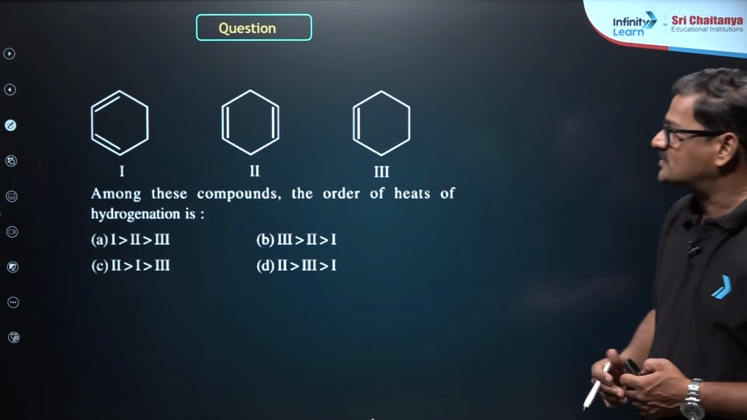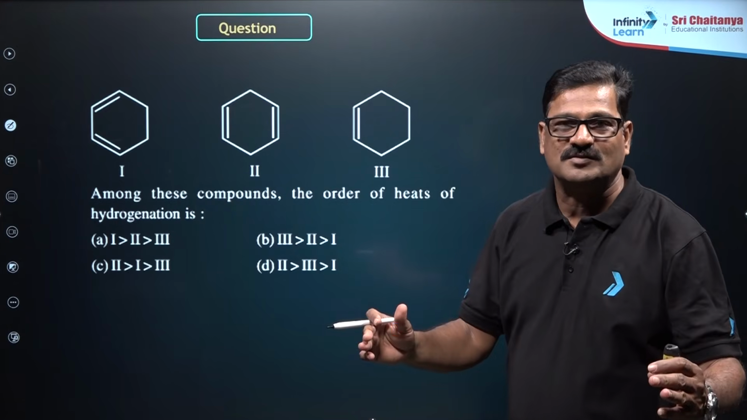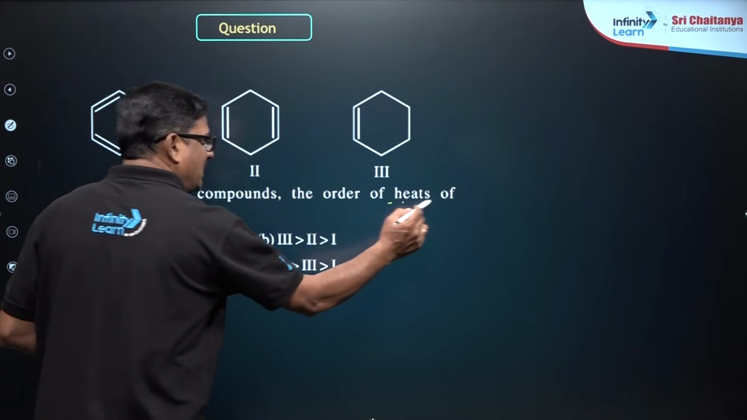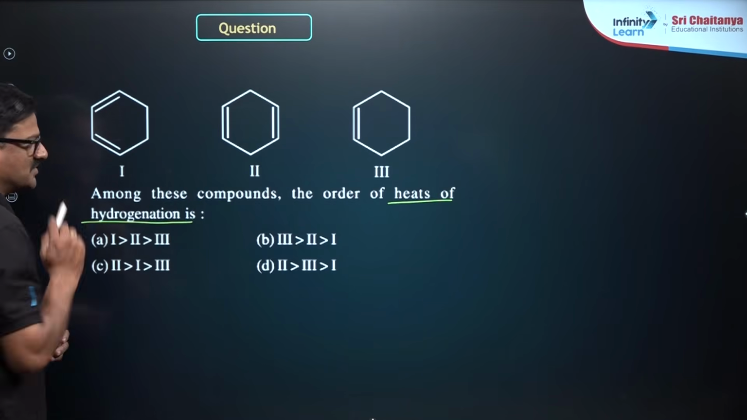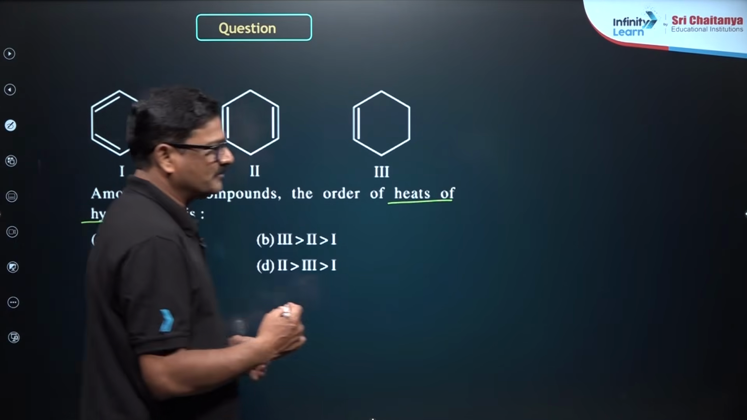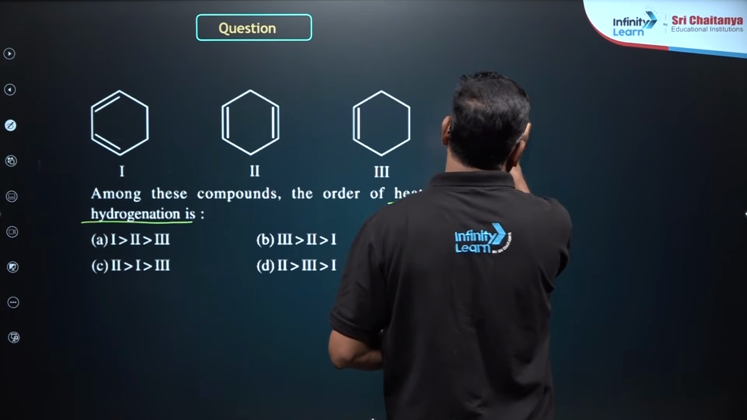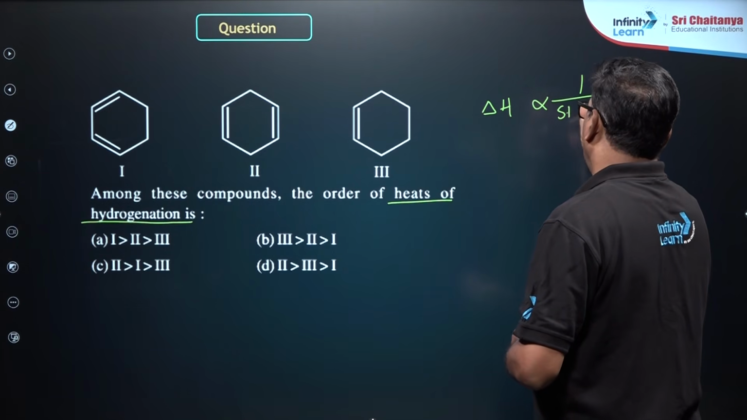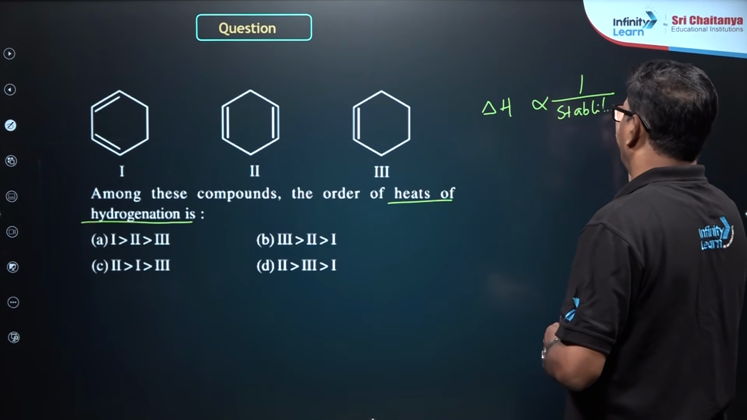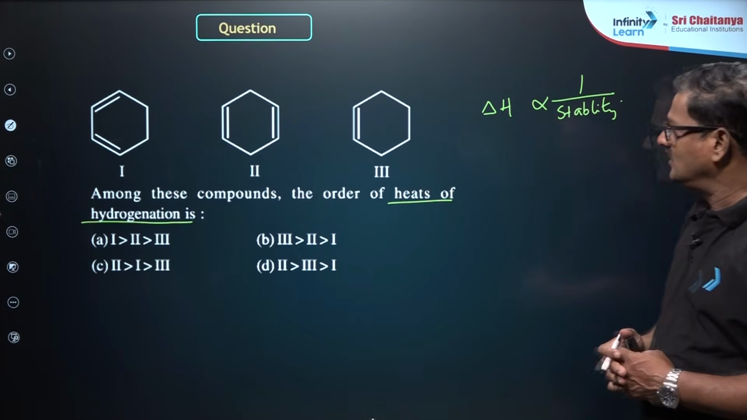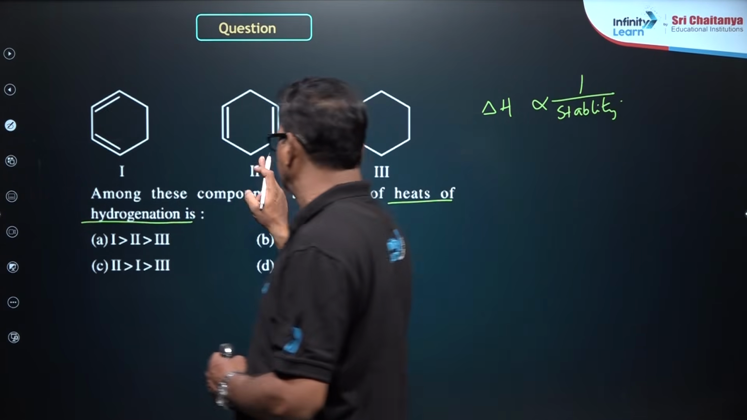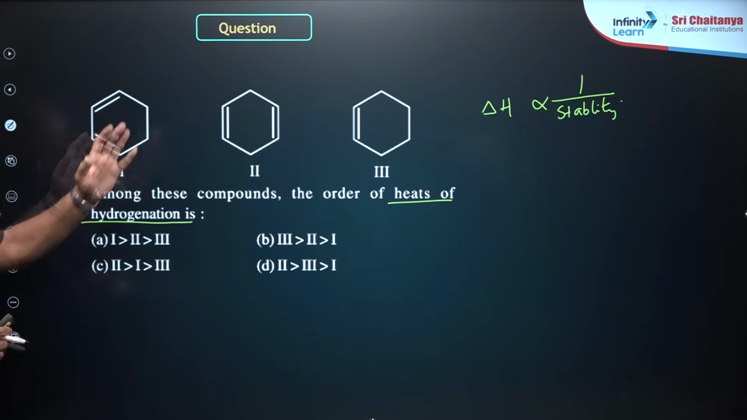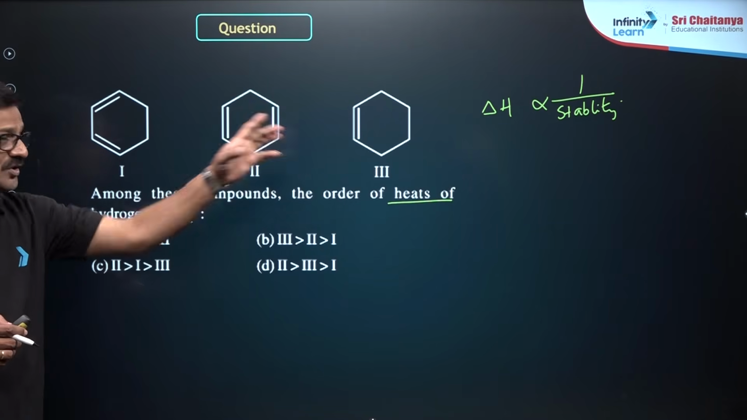Let's see some more questions based on this direct application of the electronic effects. Among these compounds, the order of heats of hydrogenation. Heat of hydrogenation is inversely proportional to stability. And the stability is directly proportional to hyperconjugation. Here you can see the number of double bonds. Heat of hydrogenation: 2 is more, then 1, and 2, 3. 3 is least, only 1 double bond.